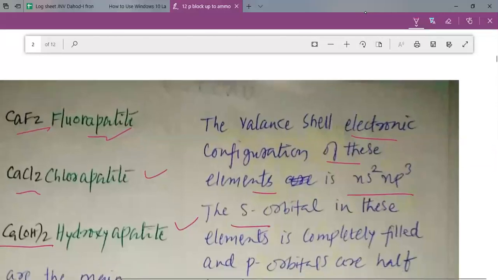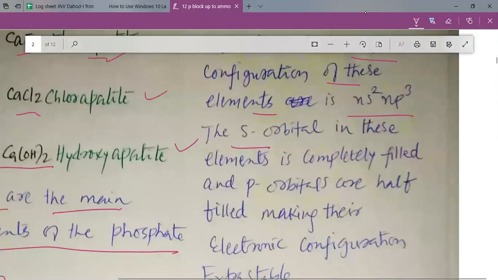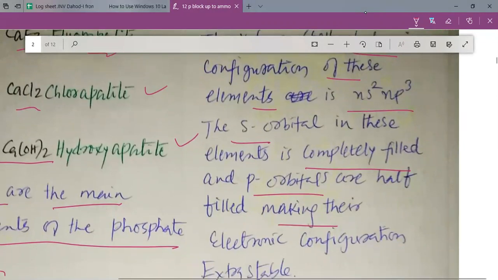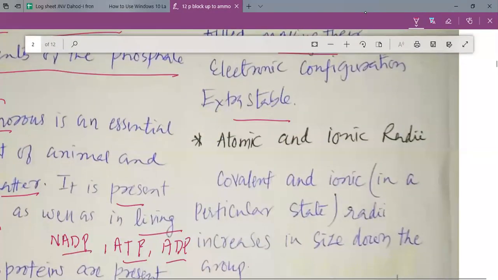The s orbital in these elements is completely filled and the p orbitals are half filled, my dear students, making their electronic configuration extra stable.